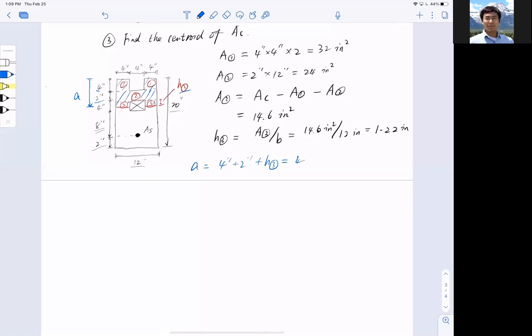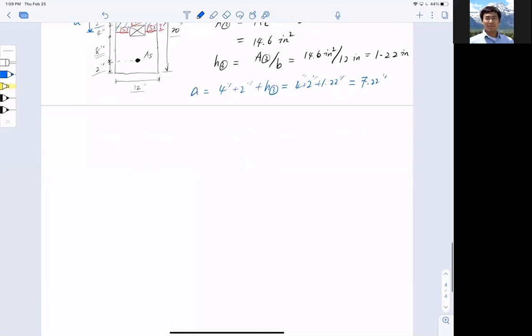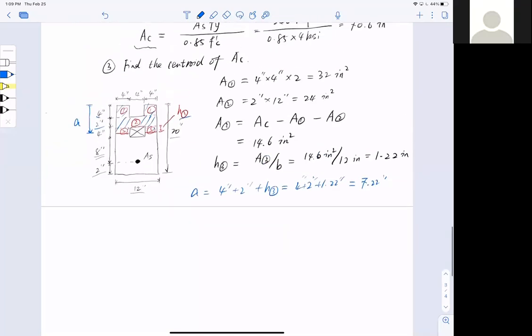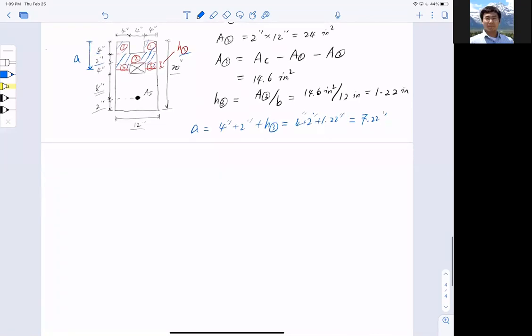So that is 4 plus 2 plus 1.22 inch, and I got this number to be 7.22 inch. Is all that under compression? Yes. Okay, thank you. So this is the effective compressive zone a here.